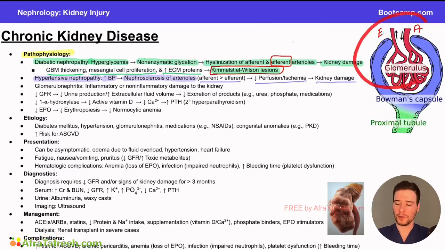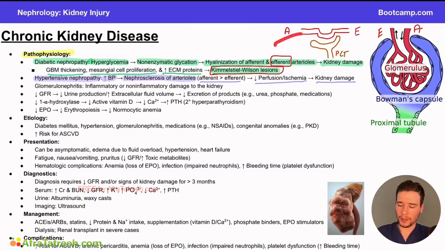So if we draw our attention over here to our image, if we have sustained high blood pressure over time, we're constantly damaging the afferent arteriole. We're constantly hitting it with too much force, too much stress on the vascular system. And so what's going to happen to that afferent arteriole? Well, if the afferent arteriole is constantly undergoing stress, it's going to try to increase its resilience, and it's going to thicken, what we call nephrosclerosis. It's going to become sclerotic over time.